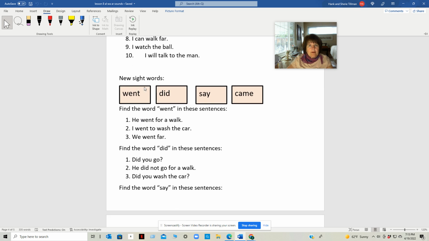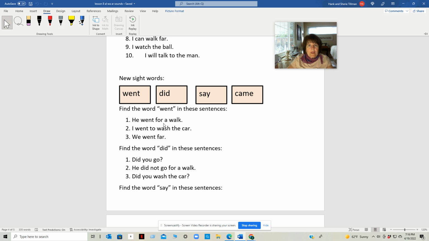Here are some new sight words. Add them to your flashcards. Went, W-E-N-T, went. Did, D-I-D, did. Say, S-A-Y, say. Came, C-A-M-E, came.